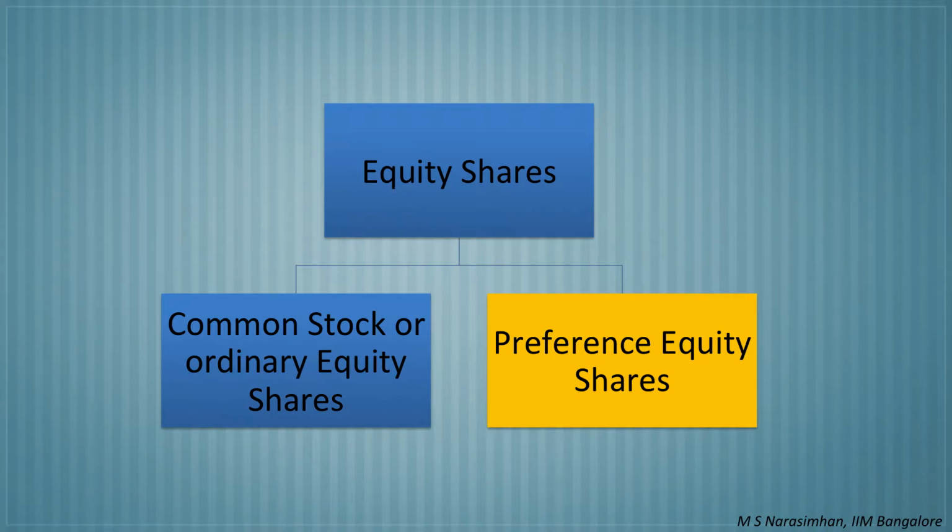Companies issue non-voting shares or differential voting rights shares to protect the rights of the existing shareholders, particularly the promoters of the company. The challenge is the valuation of voting rights and compensating the same either in pricing or through dividend. In addition to common stock, companies also issue preference stock or preference shares.